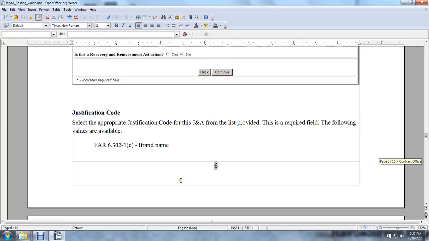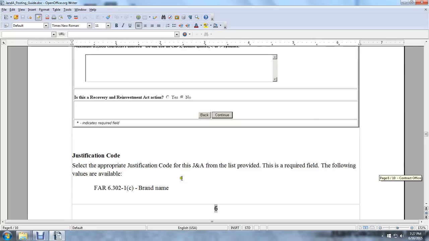Recovery and Reinvestment Act action: is this a recovery action, yes or no? Justifications: select an appropriate justification from the list provided; it is required.